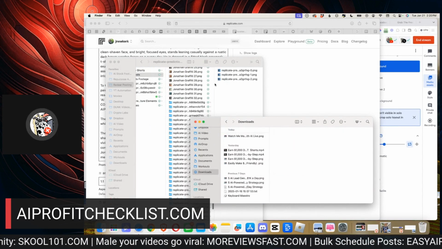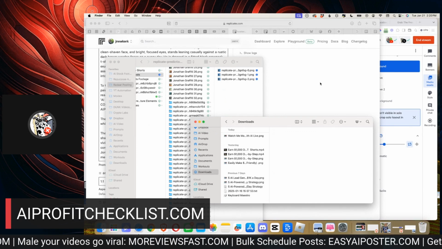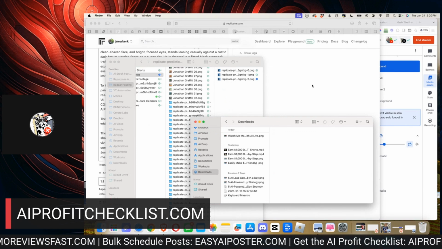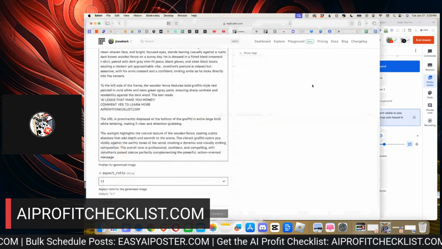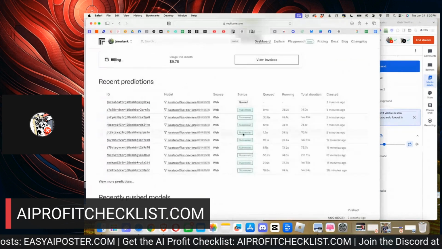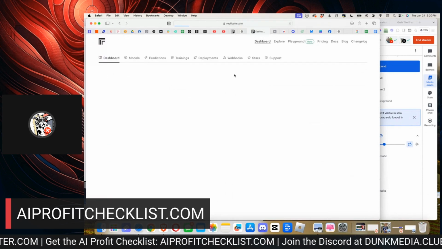So now I only need what is it? I needed 16 before. Now I need 13. And this is generating this other one. It is just going really slow right now.